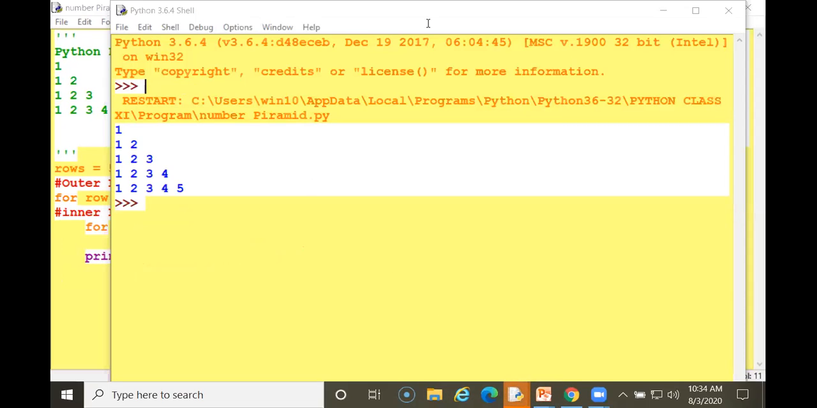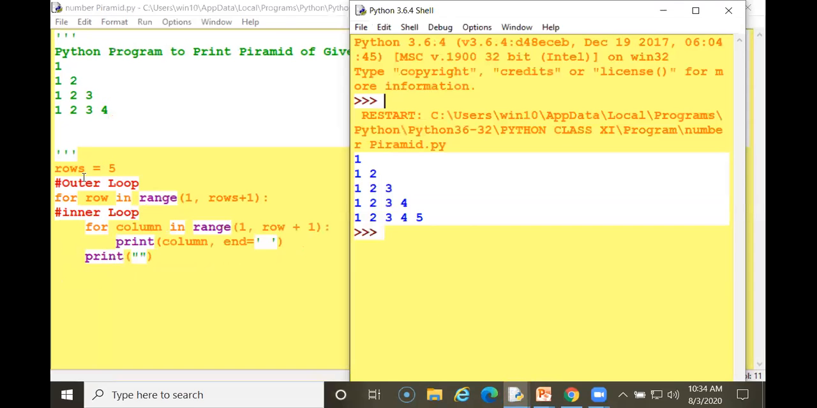You can view the output. See, this is a program, and this is my program. And this is the output, which first prints 1, then 1, 2, then 1, 2, 3, then 1, 2, 3, 4. I have made it rows plus 1, so it is printing 1, 2, 3, 4, 5 times. If I am not giving this, it will only work till 4 times.